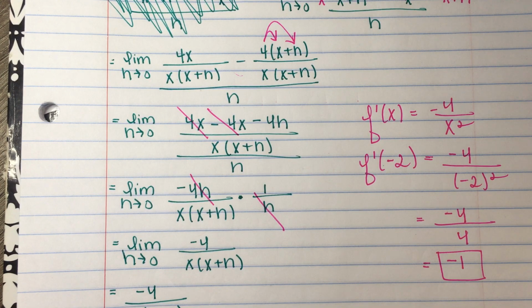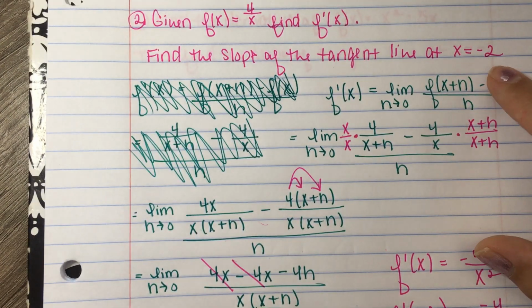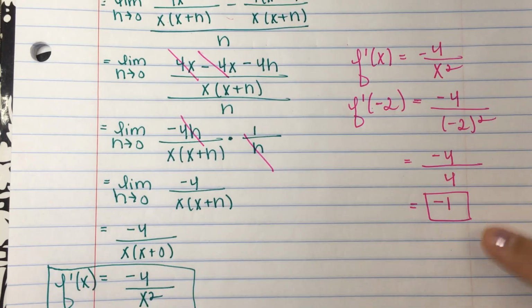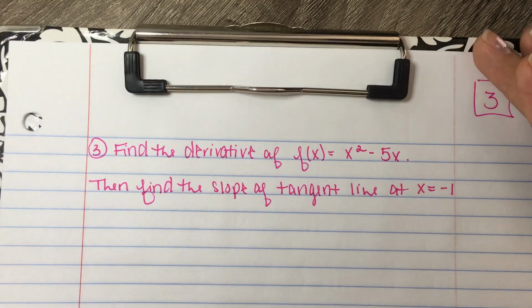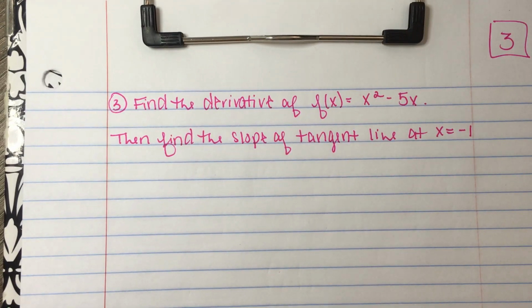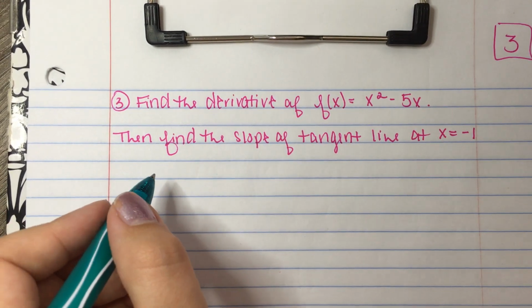Now, I do think we did this example problem together using the f of a, and I gave you a coordinate point, and we got the same answer in a previous video. All right, here's the last one, number 3 that we're doing together. Yay! And our directions here, you guessed it, find the derivative of f of x equals x squared minus 5x, and then find the slope of the tangent line at this x value.